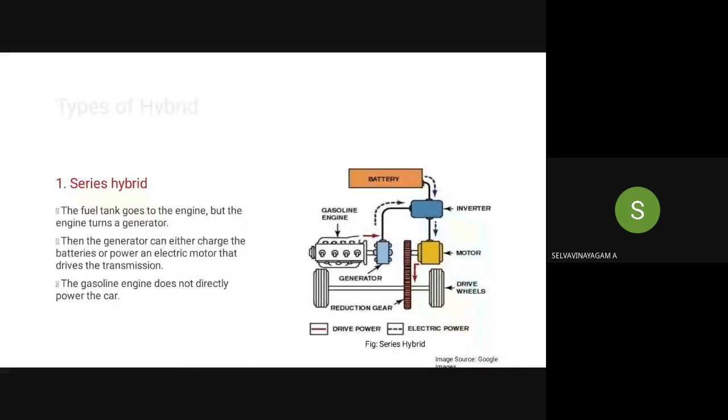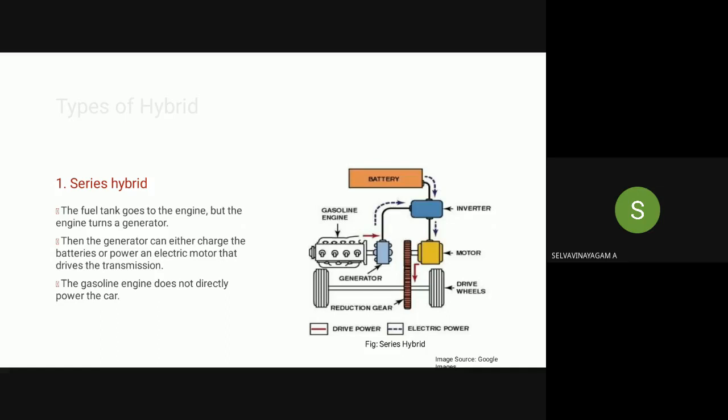In this series type of hybrid system, the combustion engine drives the electrical generator, instead of directly driving the wheels. We have to run the IC engine. The combustion takes place in the IC engine, which is connected to the generator. The generator produces power, which is stored in a battery or transmitted to the electric motor system by using inverters when power is needed. So we can give energy from the engine as well as the battery.